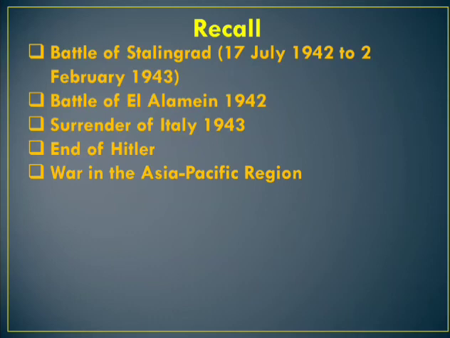Then we discussed the war in the Asia Pacific region, the Japanese attack. The Japanese army invaded Manchuria in 1931. Though China appealed to the League of Nations, this act of aggression did not attract the attention of the United States or Britain. In 1937, Japan invaded China and captured Beijing. Beijing is also known as Peking, and Nanking was also captured.